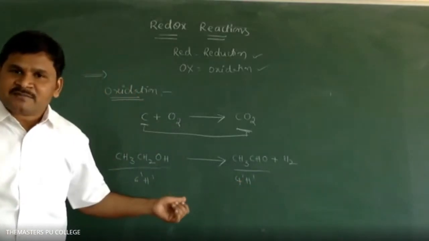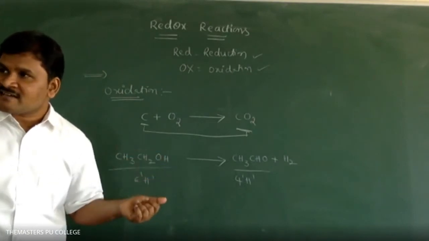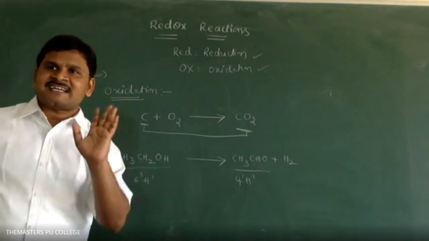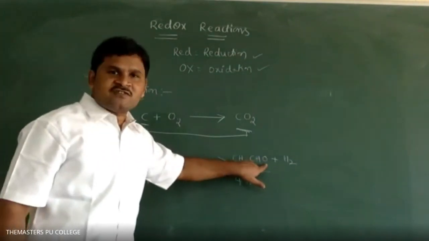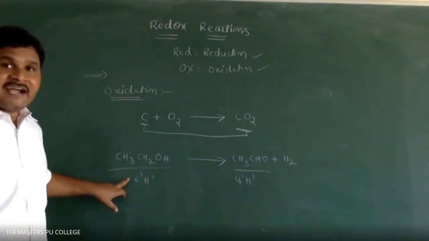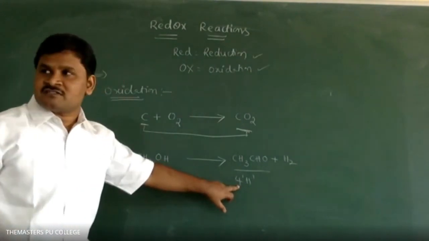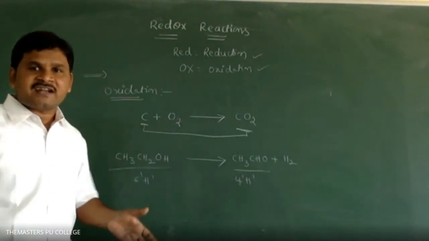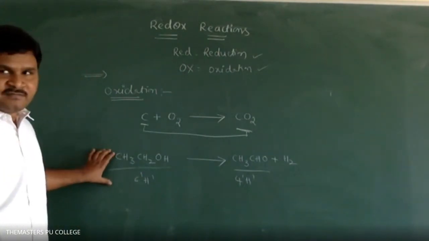Here, what process takes place? Removal of hydrogen or addition of oxygen? Addition of oxygen is not taking place. Why? Because here we also have one oxygen. There is no change in oxygen numbers. Here the hydrogens are changed: 6 hydrogens here, 4 hydrogens here. So we removed 2 hydrogens. That's why it is an oxidation process.